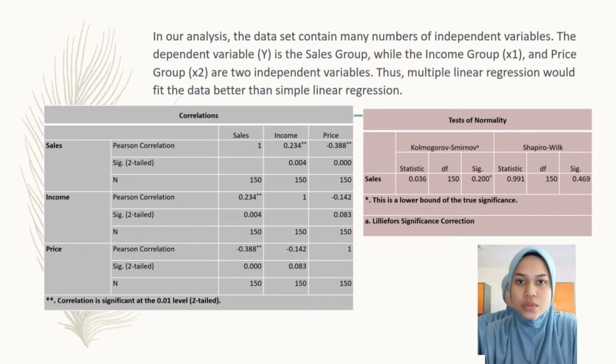The correlation table shows the R value between sales and income is 0.234 and between price and income is negative 0.142. Both of them are less than 0.3. Thus, income is not associated with both price and sales. Next is the table of test of normality. The Shapiro-Wilk test of normality on the sales gives a p-value of 0.001, which is less than 0.05. Thus, the assumption of normality of the sales is not met.